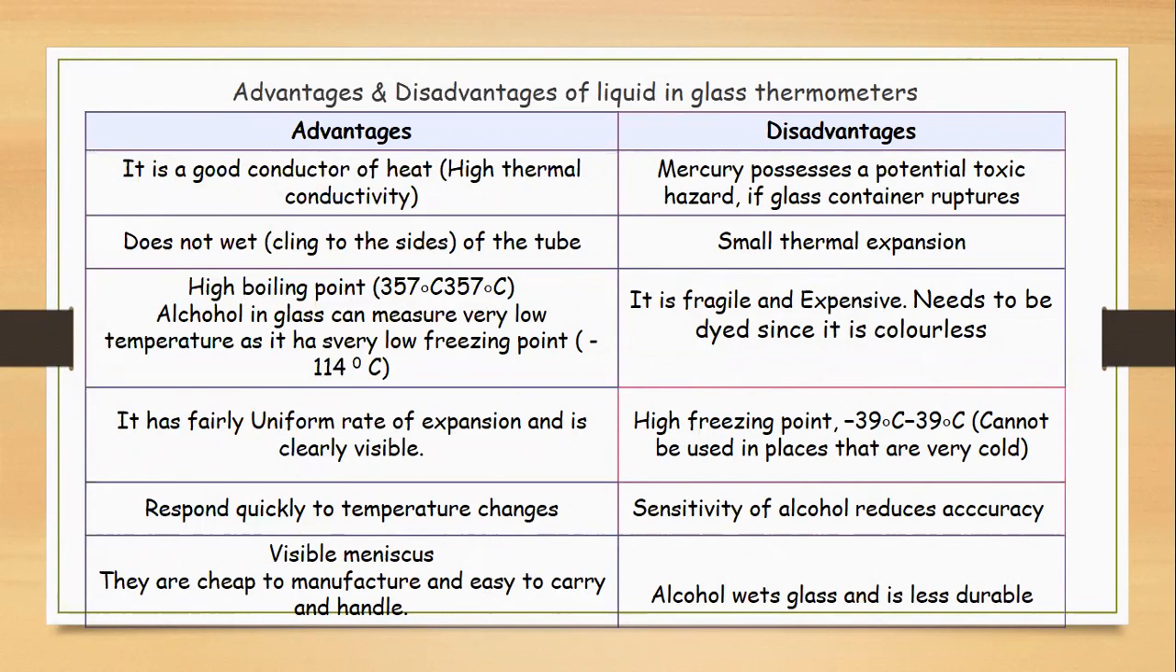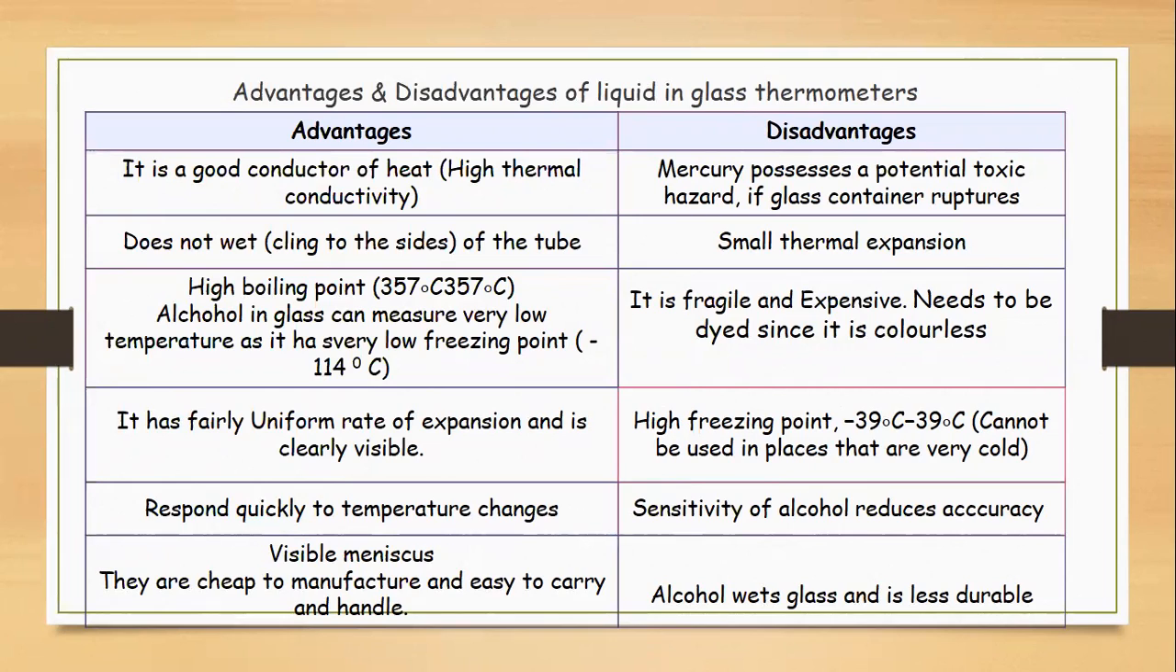So the disadvantages are: mercury poses a potential toxic hazard if the glass container ruptures. So the mercury is poisonous. It also gives a small thermal expansion. It is fragile and expensive. Alcohol needs to be dyed since it is colorless. High freezing point, minus 39 degrees, so it cannot be used in very cold places.